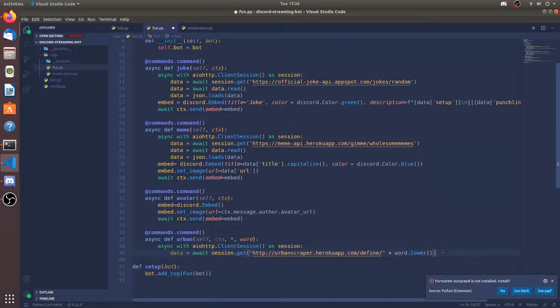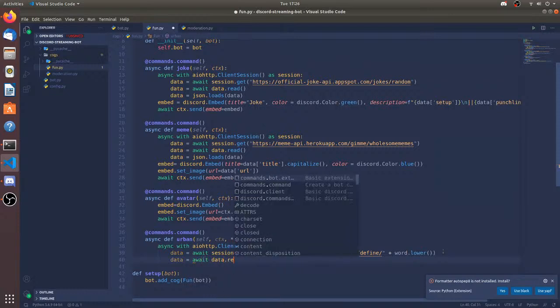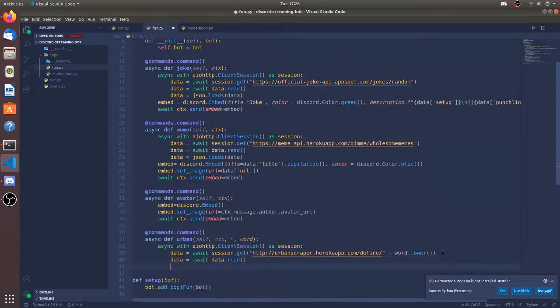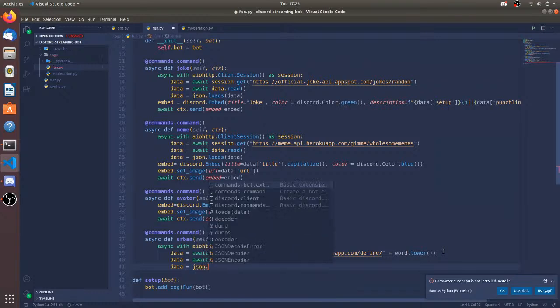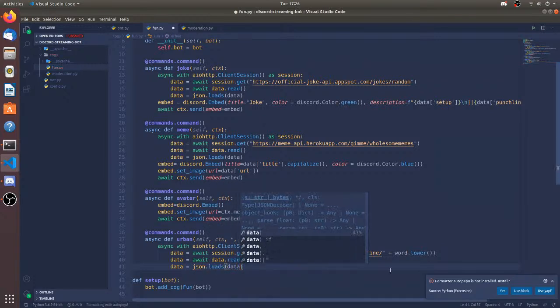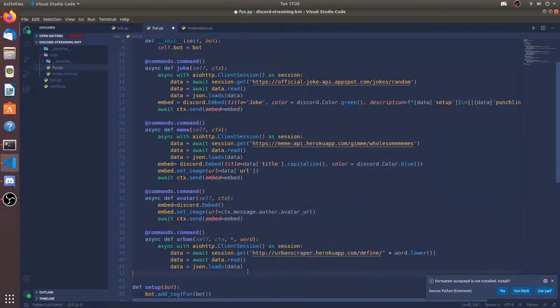So I'm lowering it. Then data equals await data dot read. Then the JSON is going to be json dot loads data.